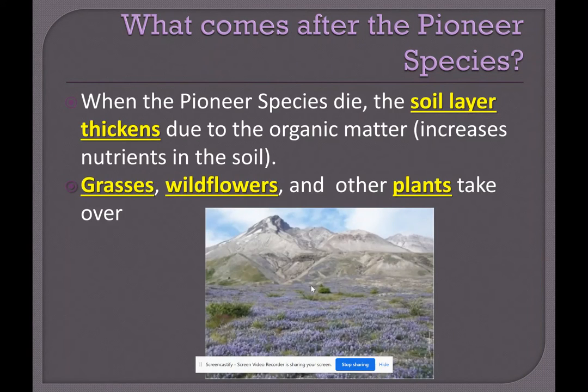Now, when these pioneer species die, because everything eventually dies, they break down and turn into soil. And when that happens, and we have some soil in the area, we see other plants that are not pioneer species start to come in and take over. So we see other grasses coming in, wildflowers, and small plants. Because while our soil layer is there, it still isn't super deep.